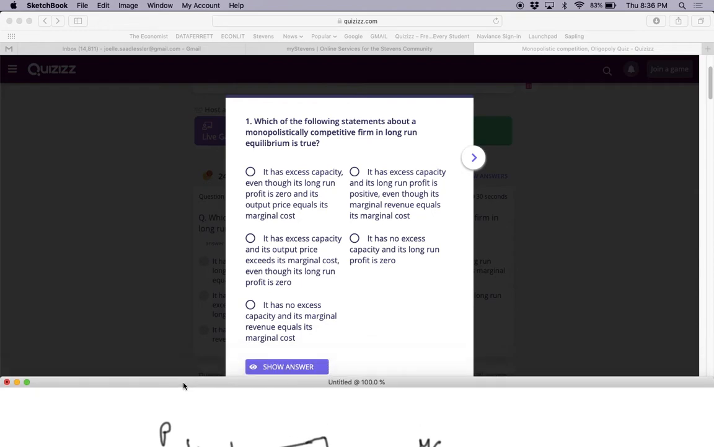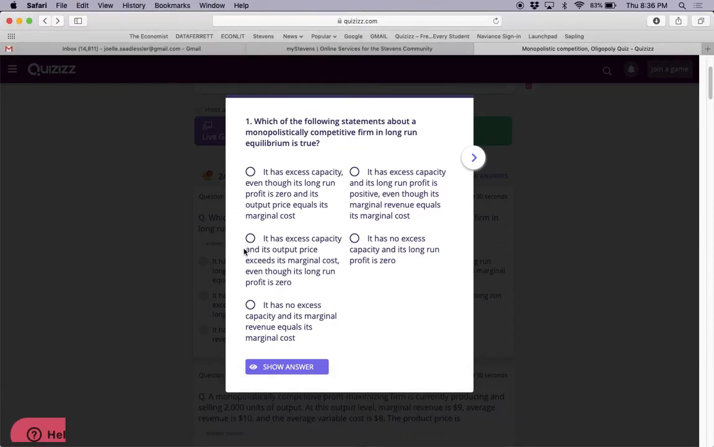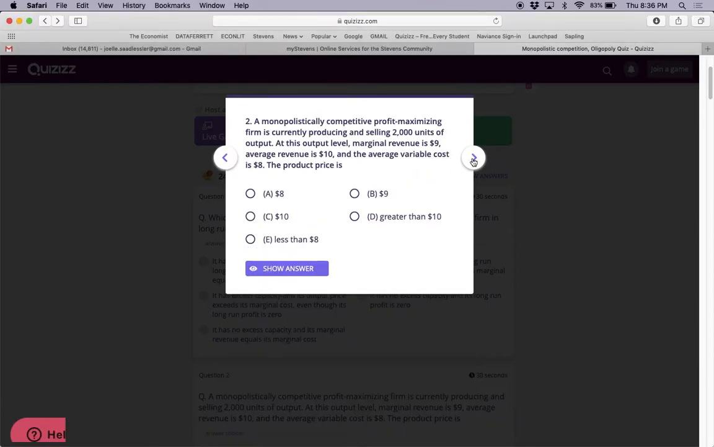Let's see the different choices here. Again, which of the following statements about a monopolistically competitive firm in long-run equilibrium is true? It has excess capacity, that's true. Its long-run profit is zero, that's true. Its output price equals marginal cost, that's not true. Let's try this one. It has excess capacity. Its output price exceeds marginal cost. Its long-run profit is zero. Bingo, that's the one. Okay, let's see, next.